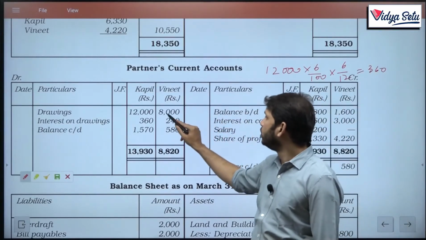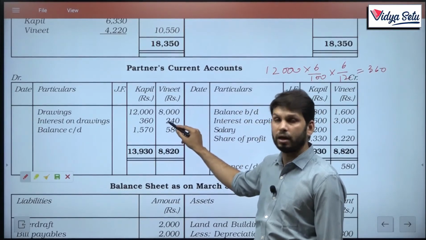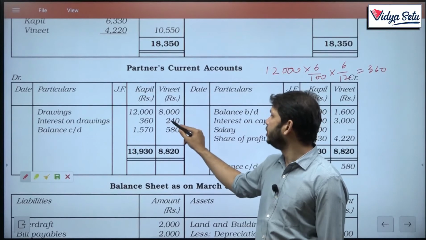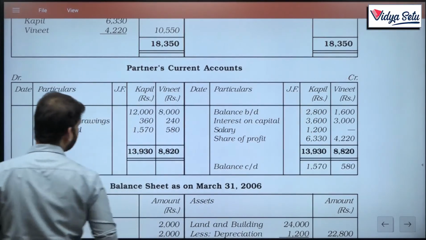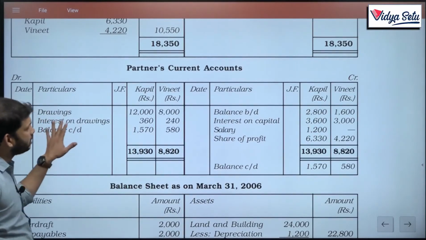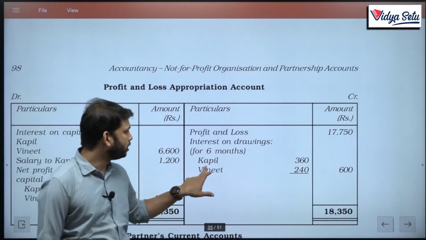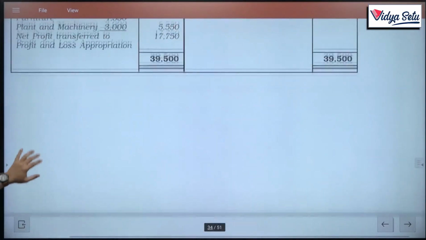In here also, though the entire year's drawing is 480, 6% of 8,000 is 480, divided by 2, 240. So, interest on drawings here is an income for the firm. So, in the firm, interest on drawings for 6 months, got it. Let us see.